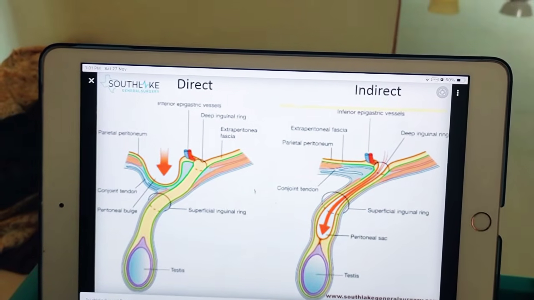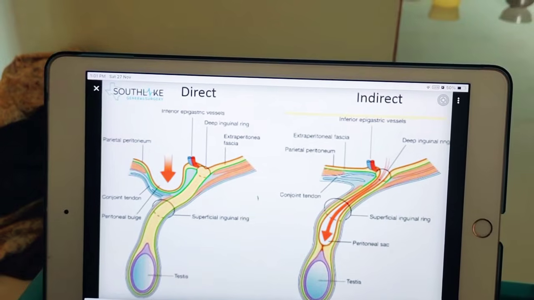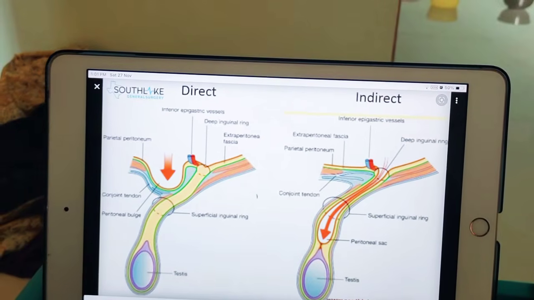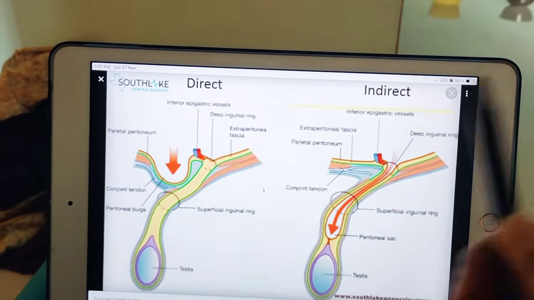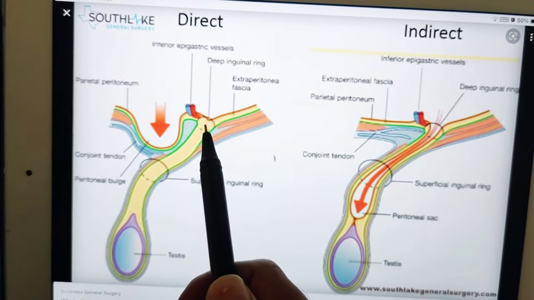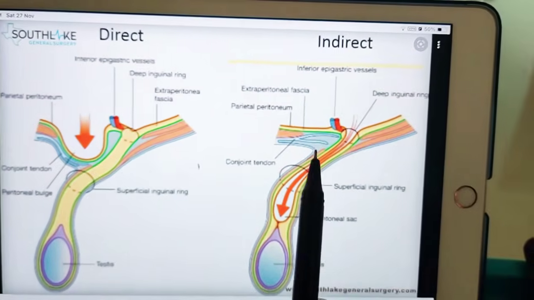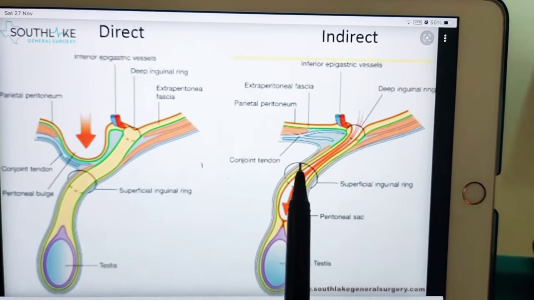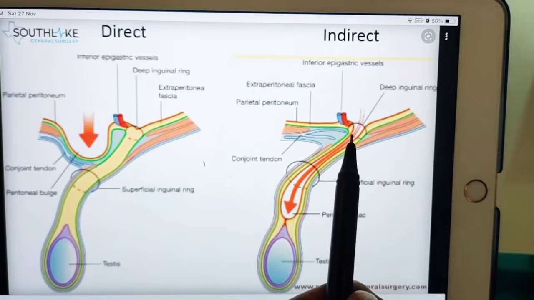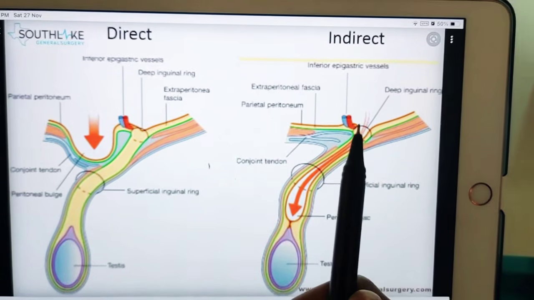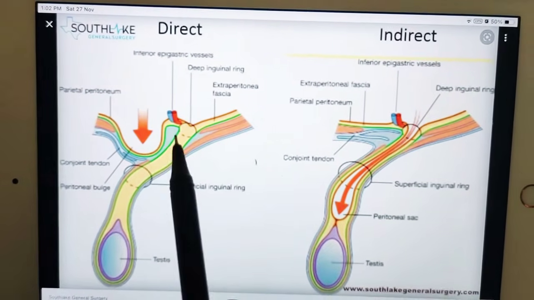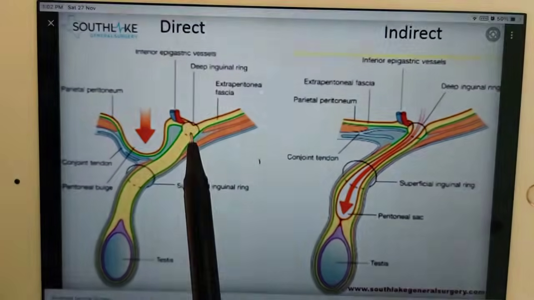When the contents of the hernia enter the inguinal canal not through the deep ring but through the posterior wall, so if the contents of the hernia are coming from the posterior wall, that is called a direct hernia. Here in the direct hernia, if you see, the abdominal contents are not coming from the deep inguinal ring, but in the indirect hernia, the abdominal contents are passing by means of the deep inguinal ring. If the abdominal contents are passing by means of the deep inguinal ring, that is called an indirect inguinal hernia. But if the abdominal contents are coming by the posterior wall, not by the deep inguinal ring, then that is called our